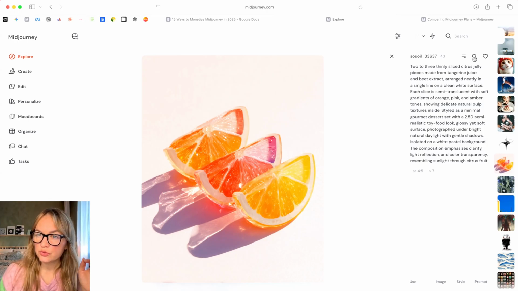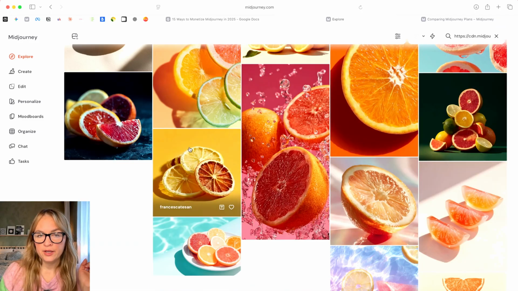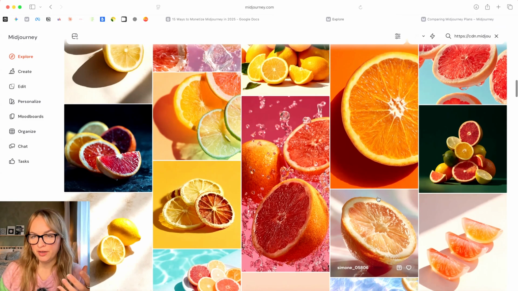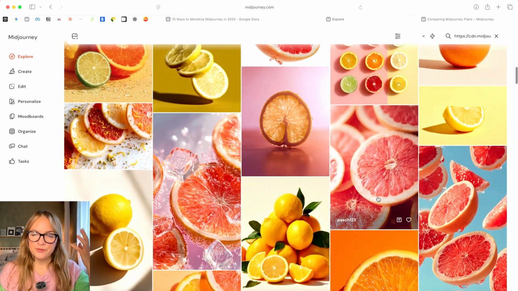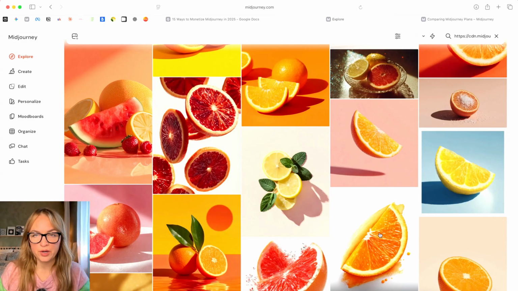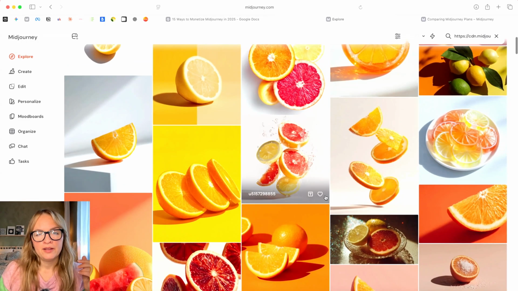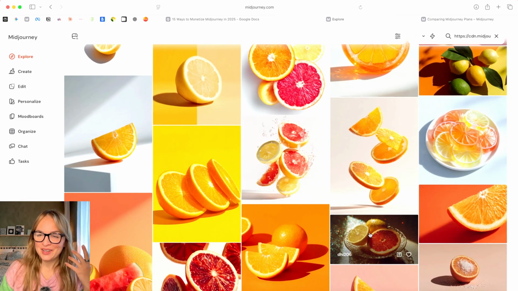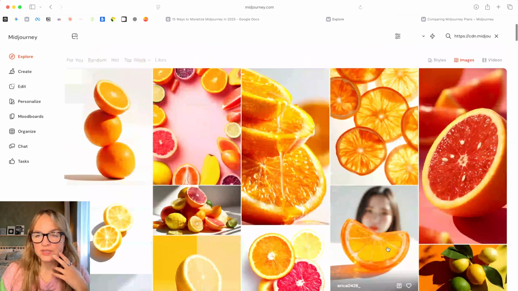But what you can also do is press on this little magnifying glass here, which says search image. And here it will give you similar images to this one. So for example, if you're looking for a certain thing, like if you want to see how you can visualize something like a fruit, for whatever reason you need that. Let's say you have a smoothie brand and you want to refresh the images on your homepage. This is how you can do it.